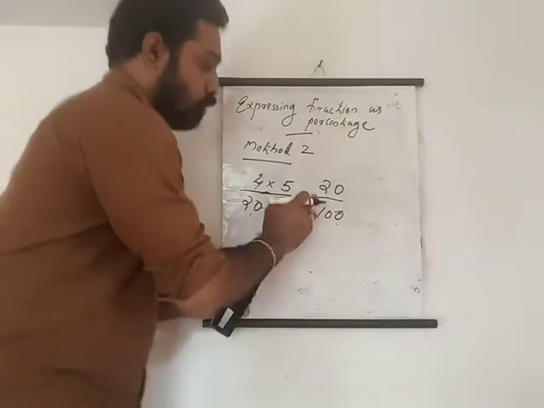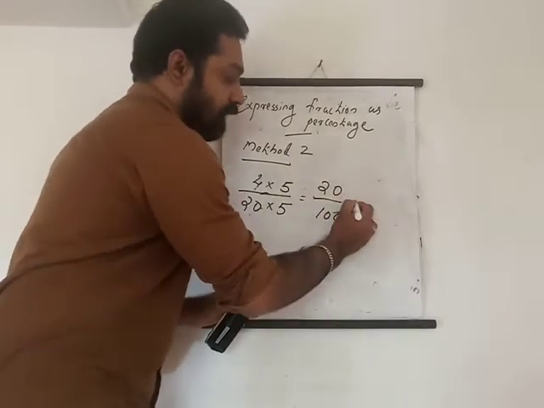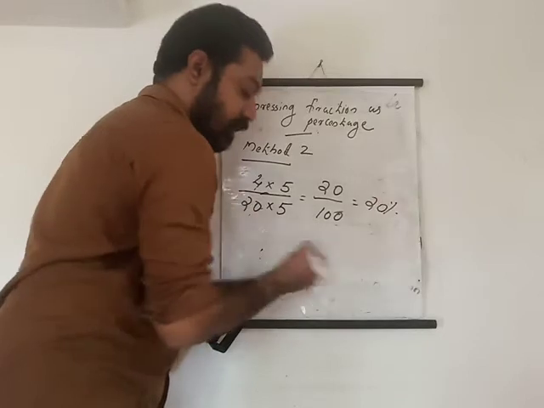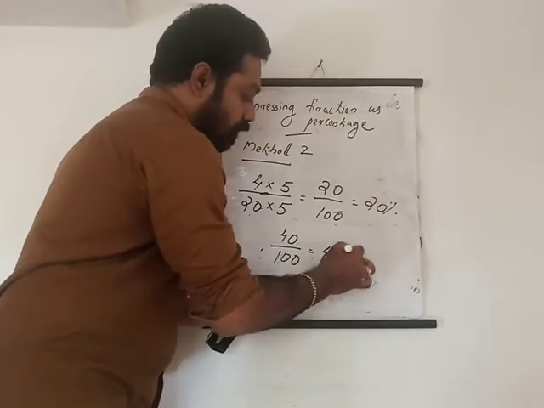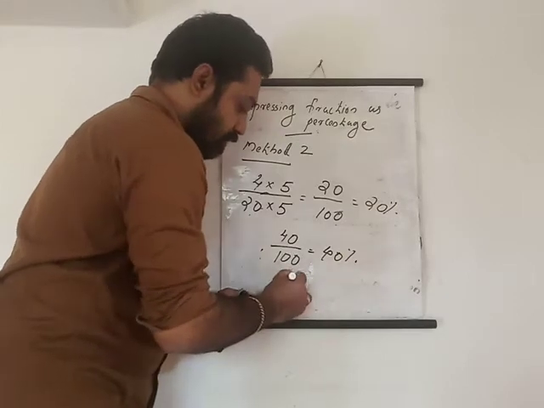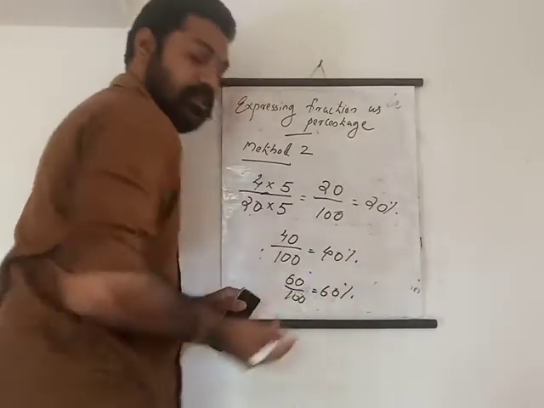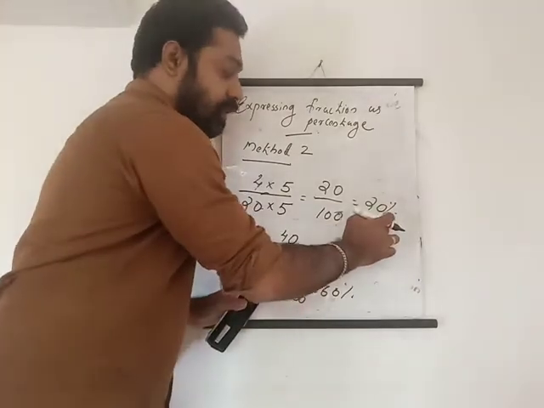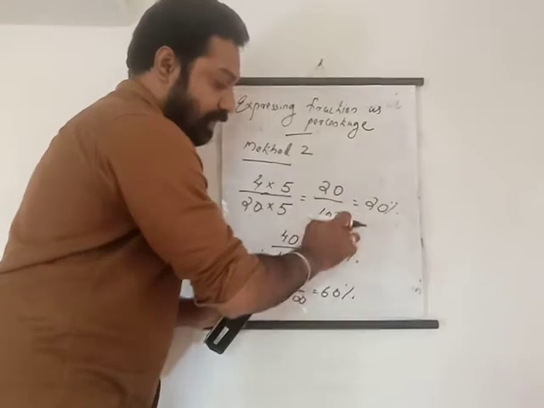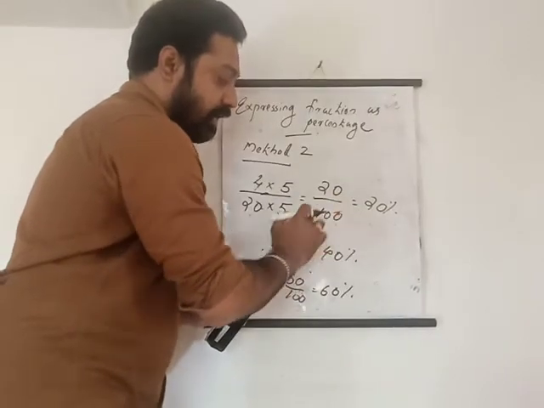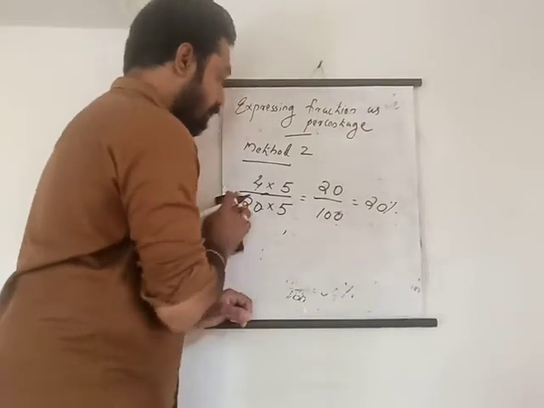So 20 out of 100, that is what? 20%. That we learned, isn't it? 40 out of 100, that we called 40%. 60 out of 100, that is called 60%. Like that you can convert into percentages now. When you got 20 out of 100, when the denominator is 100, you can write it as 20%. Okay, so that is the next method.